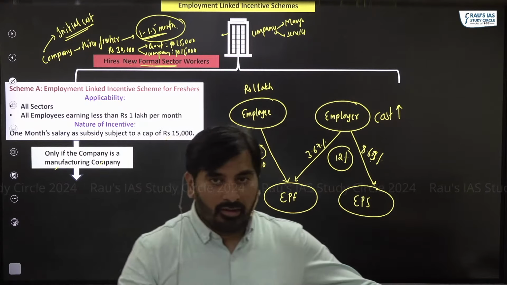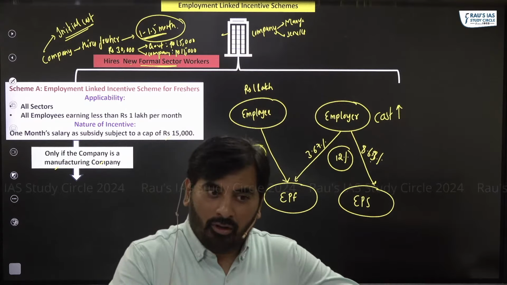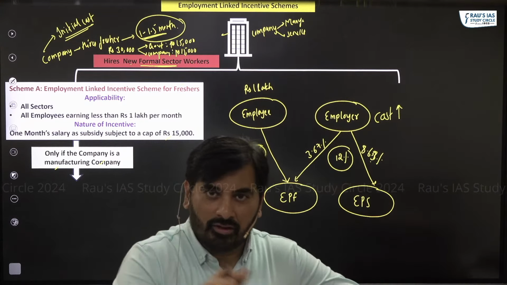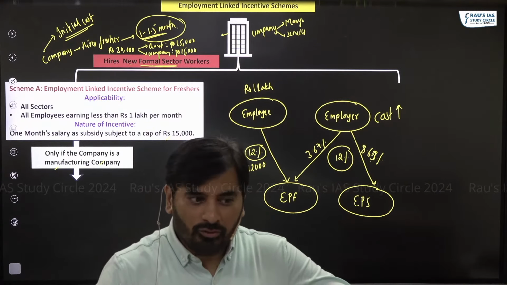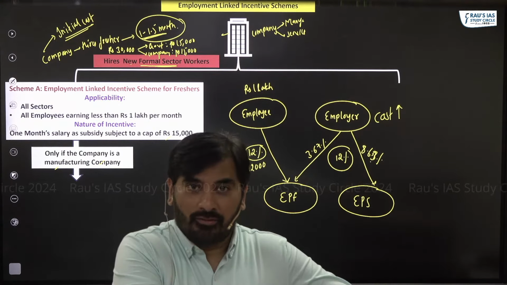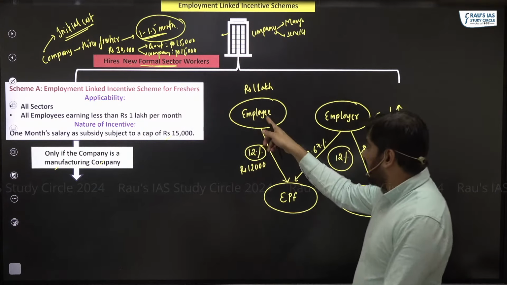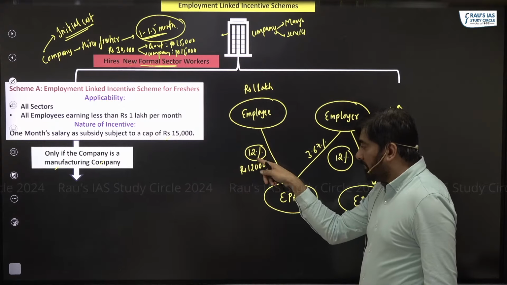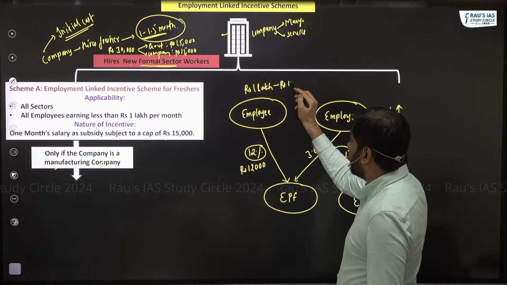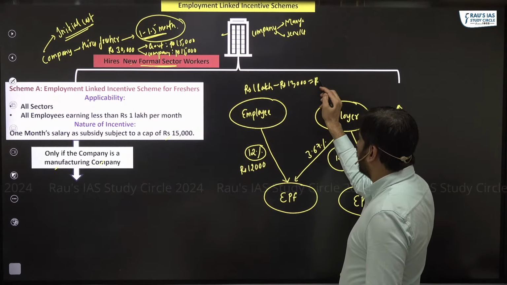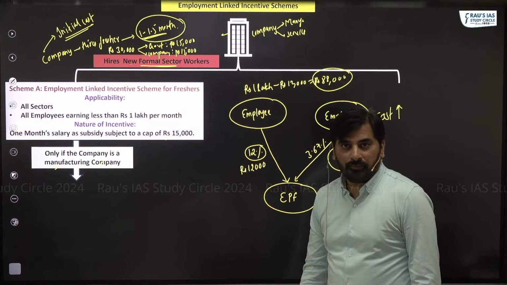Just imagine, if the cost of hiring formal sector workers for employers increases, employers, rather than hiring formal sector workers, will rather hire informal sector workers. So don't you think this cost should reduce for the employer? Getting it? Same way, if this employee is contributing 12% of his salary to EPF, his take home salary would reduce, right? This in turn will discourage the employee also.